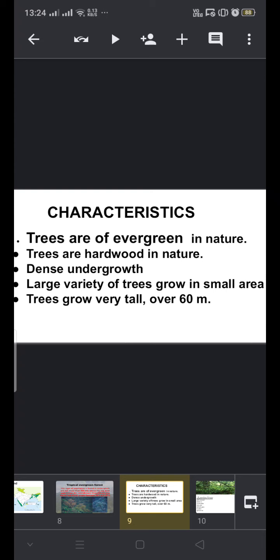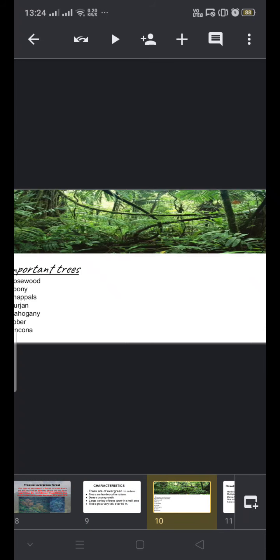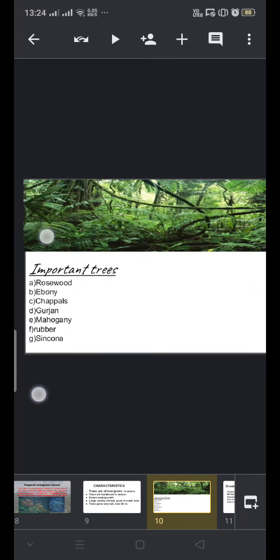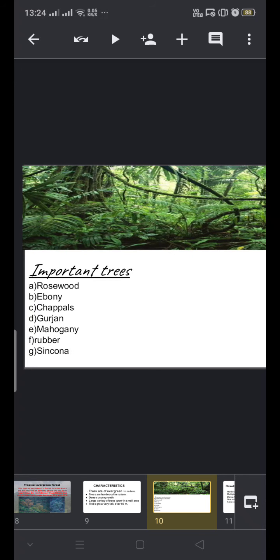And the trees grow very tall. Sometimes it is even 60 meters or more than 60 meters in height. Now the important trees that we have: the rosewood, ebony, chaplas, gurjan, mahogany, rubber, cinchona. So these are the trees which are found in the tropical evergreen forest.